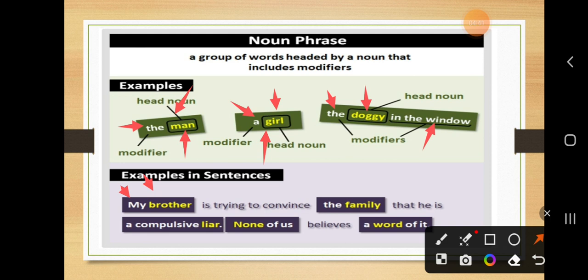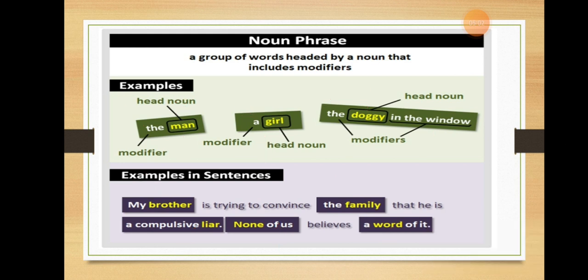My brother is trying to convince the family that he is an impulsive liar. Again a noun phrase, none of us believes a word of it. So this is a noun phrase. Again, a noun phrase is composed of a noun and a modifier.